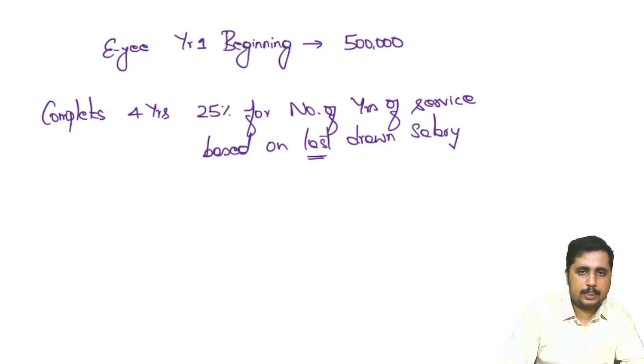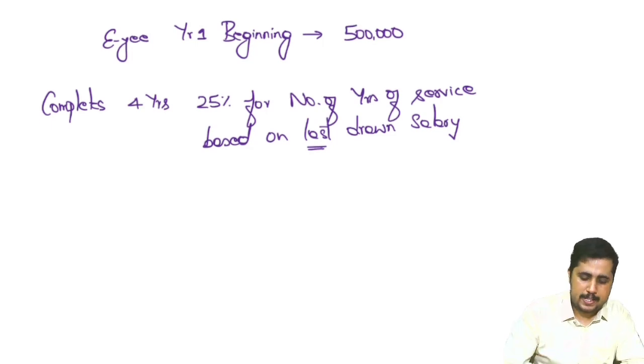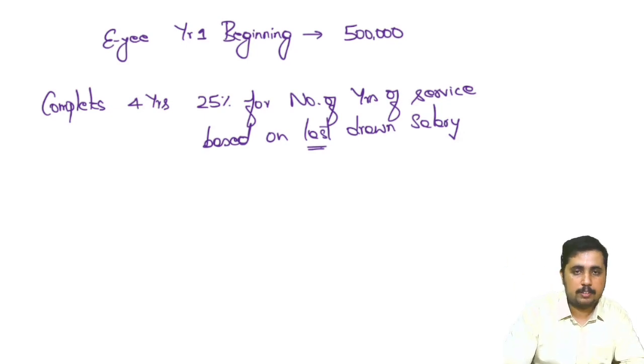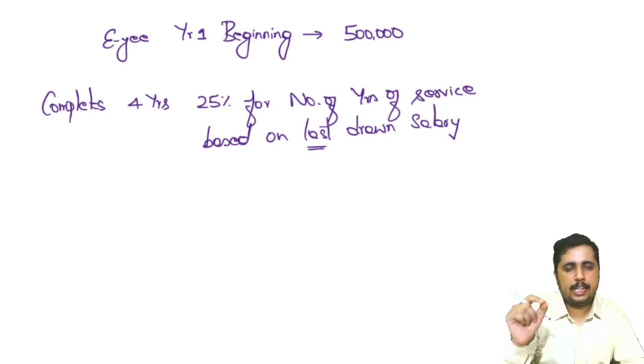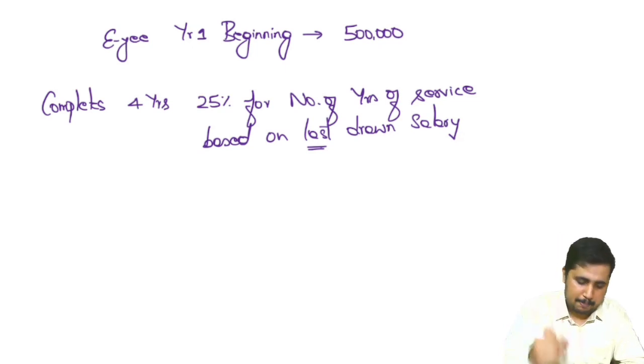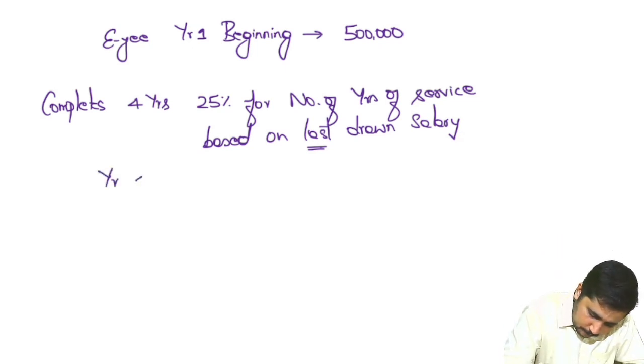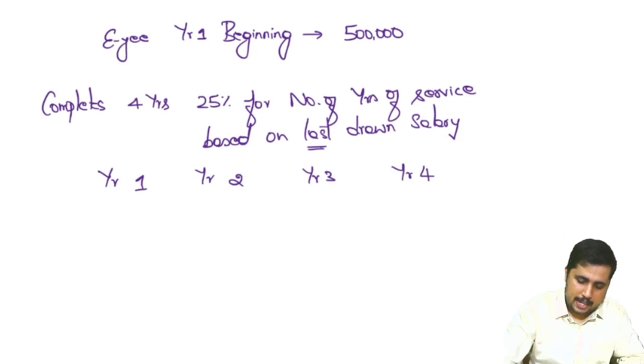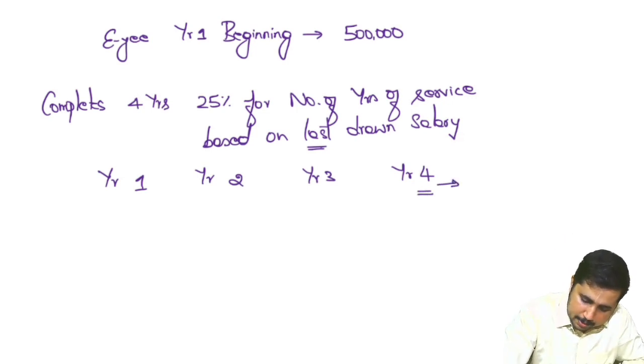Okay. Now let's start analyzing how we deal with this. So basically 5 lakh is his current salary, your beginning salary. Then on the last drawn salary he will be paid 25% for 4 years. Okay. Now this is the mechanism we have adopted. In between, there is year 1, year 2, year 3 and year 4. So there are 4 years. At the end of the 4th year, I am supposed to make the payment.